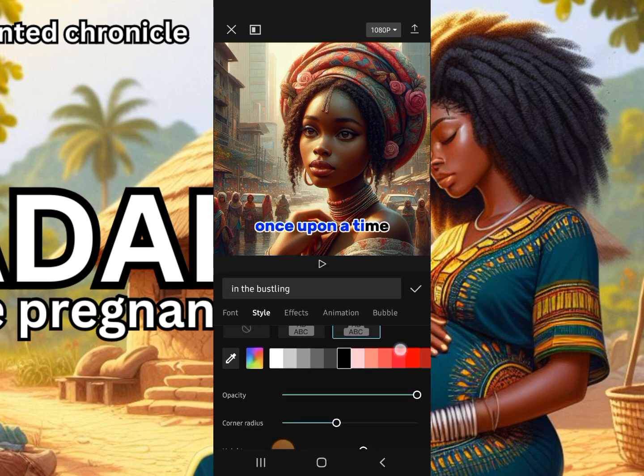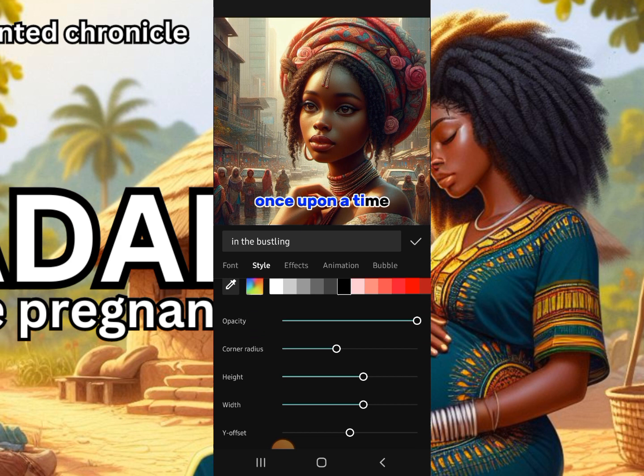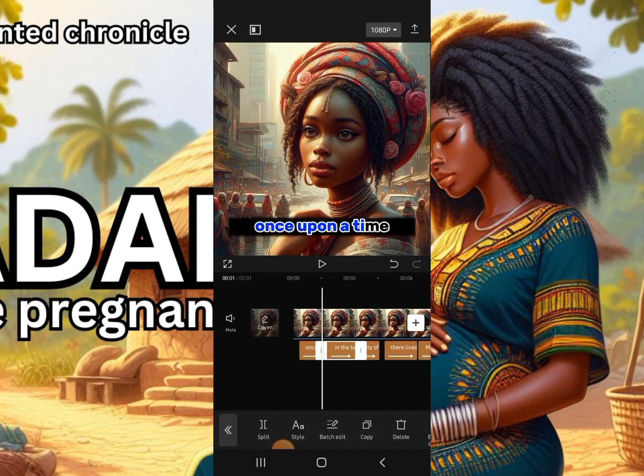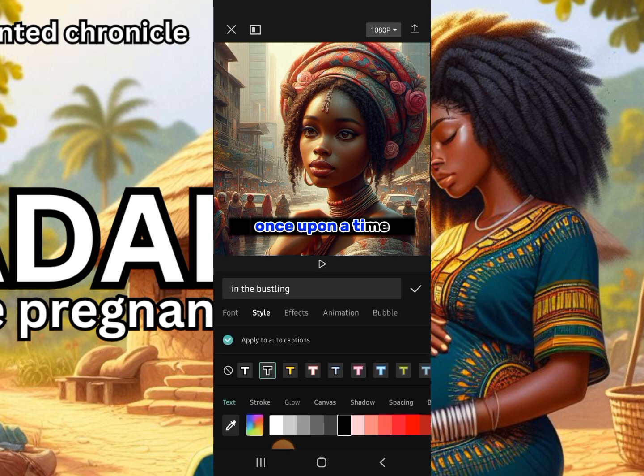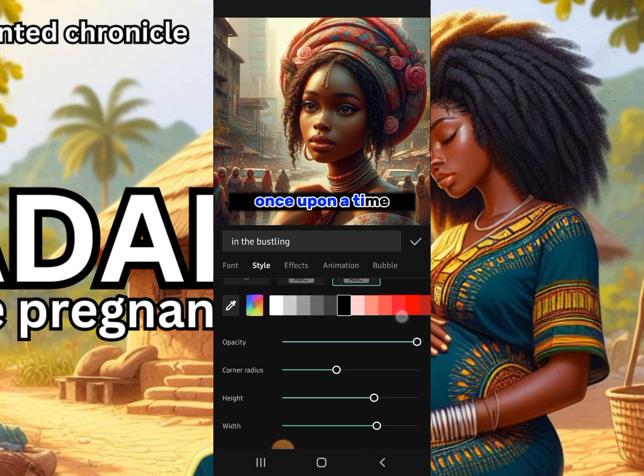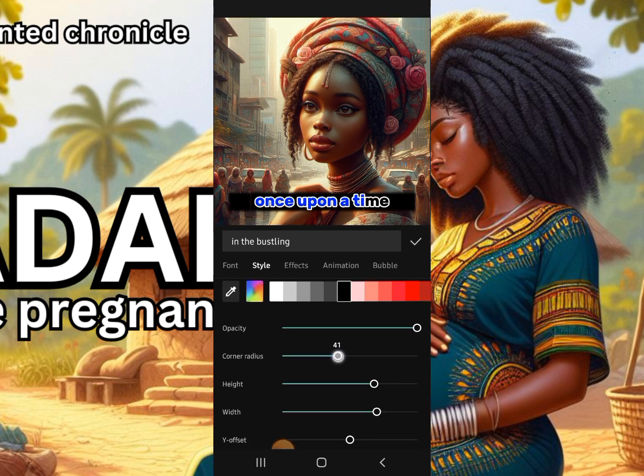So I'm choosing black. If you want to increase the height of the Canva or the width, you may do all that. Then I'll tap on the check mark. So there we'll have the Canva behind it. I want it to be wider than that, so I'm going to go back to style and re-edit the Canva. Let it be wider. The corner radius, if you don't want the sharp edge, you will do that here. And then the height, if you want it to be very high and the width to be wide. I think the width is okay, I only need the height.